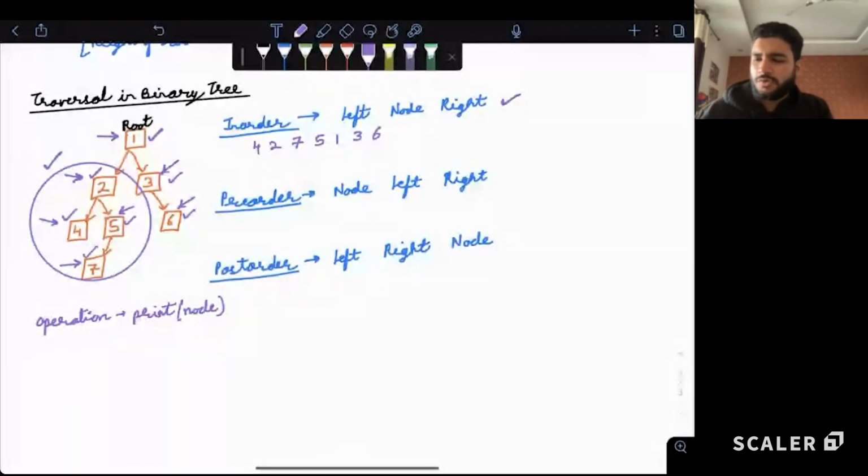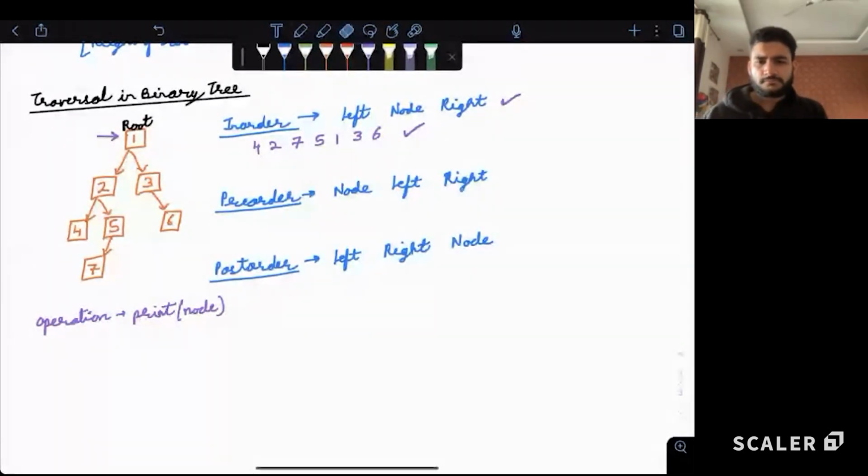So this is how an in-order traversal looks for this particular tree. Is the in-order traversal clear to all? Yes. Now take 2 minutes, try to write the pre-order traversal.